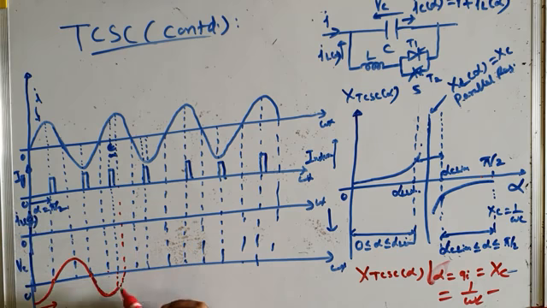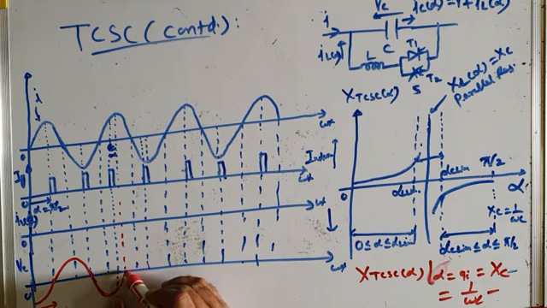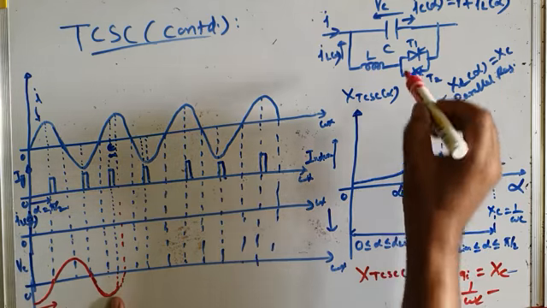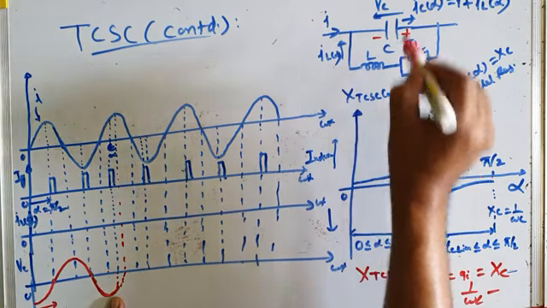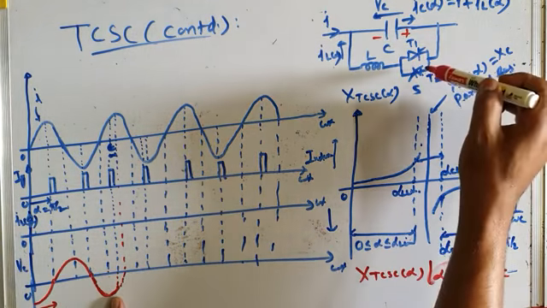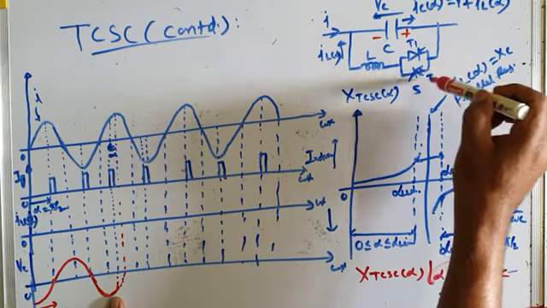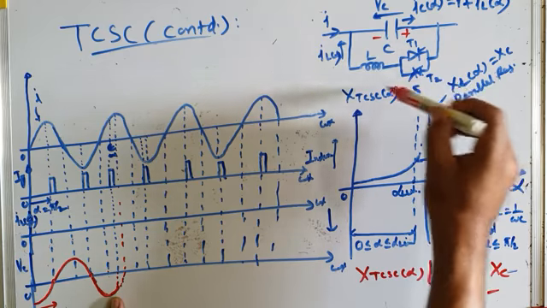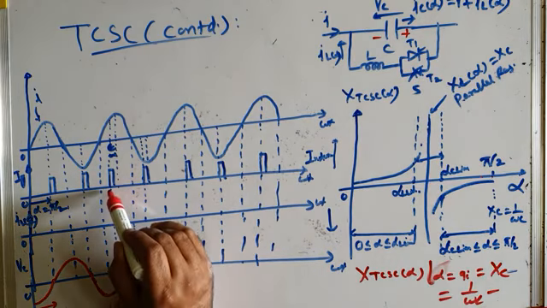So when we are firing TCR here, what is the voltage across TCR? It has not yet reached zero. So it is some negative value, say this much. Since it is a negative value, meaning plus minus like this, which device do you have to fire? You have to fire thyristor T2. So the TCR switch is fired, and it's fired somewhere here.